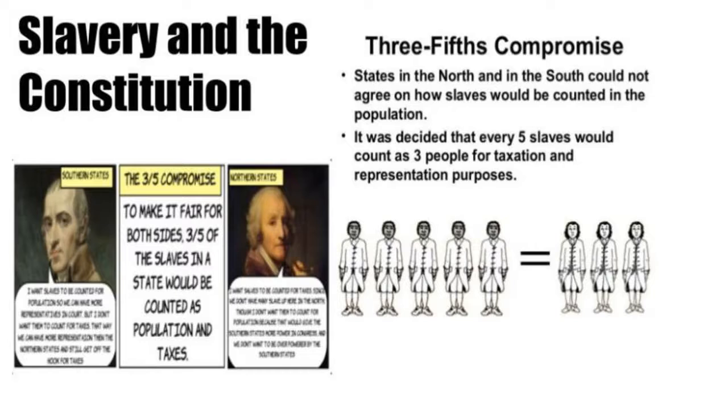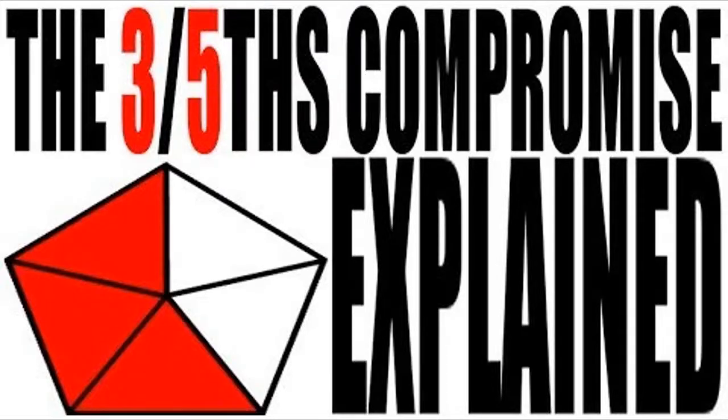After some debate, the delegates reached the 3/5 compromise. It said that 3/5 of the slave population would be counted to determine representation in the legislature and also in taxation. The convention also agreed that Congress could not ban the slave trade until 1808. The South definitely did not want to lose their labor power for sure.